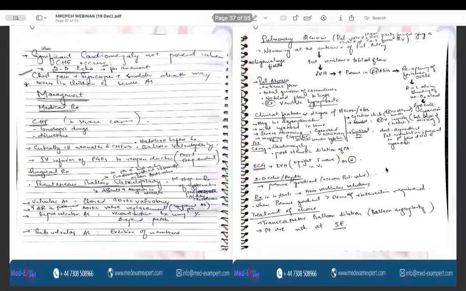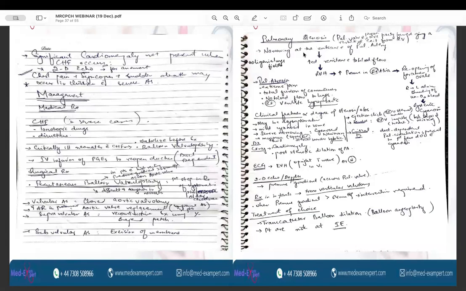So I will discuss the pathophysiology of pulmonary stenosis and the characteristic murmur, which is very important from the exam point of view. In aortic stenosis, there was narrowing to the outflow of the blood from the left side of the heart, and in pulmonary stenosis, the same thing is happening but on the right side. So the outflow tract from the right ventricle into the pulmonary artery is narrowed, so there is less room for the blood to travel from the right ventricle into the pulmonary artery because there is less space.